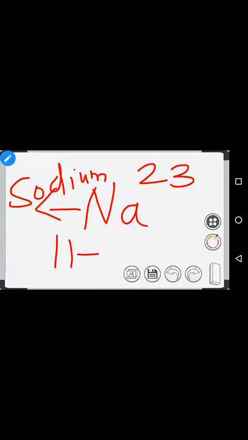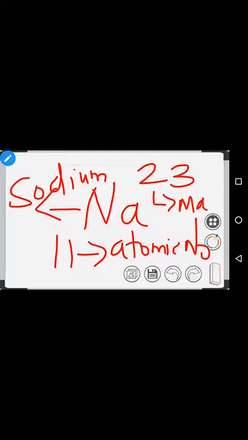This 11 represents the atomic number, and this 23 represents the mass number. Don't get confused. Below is always the atomic number, above is the mass number, and in between we represent that particular element.